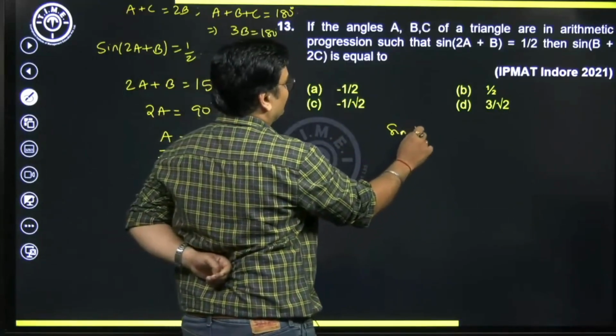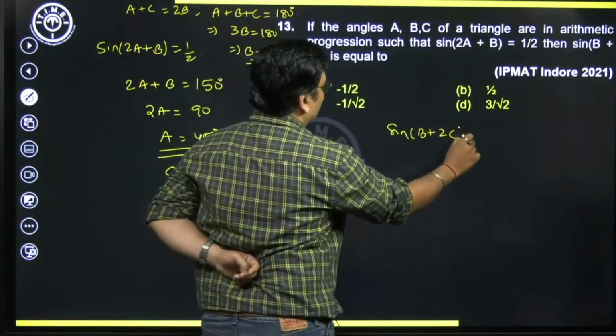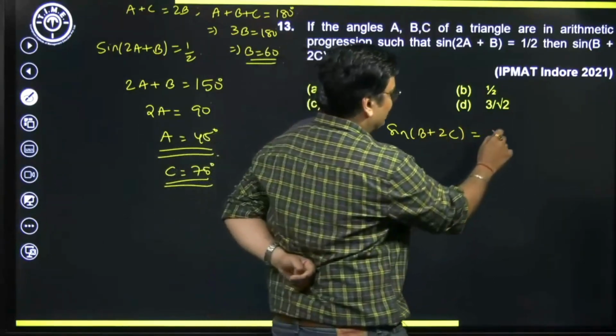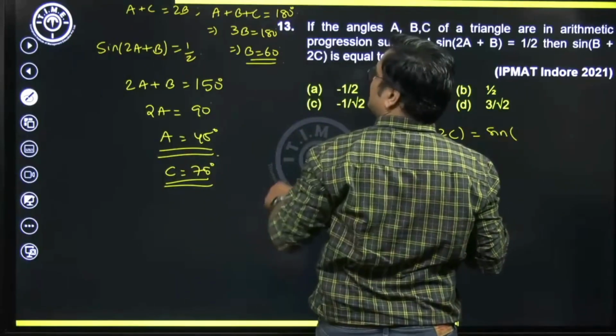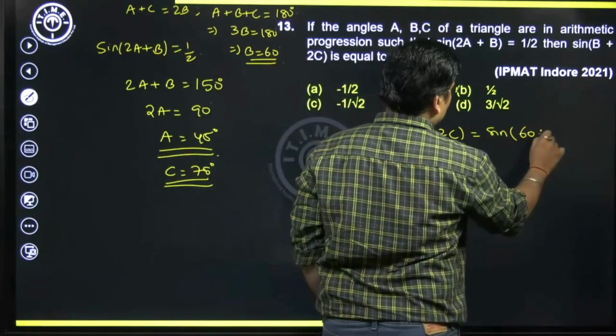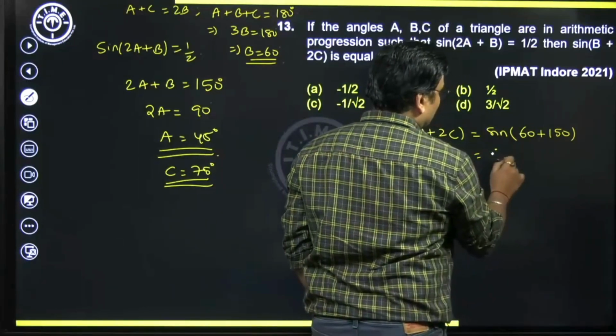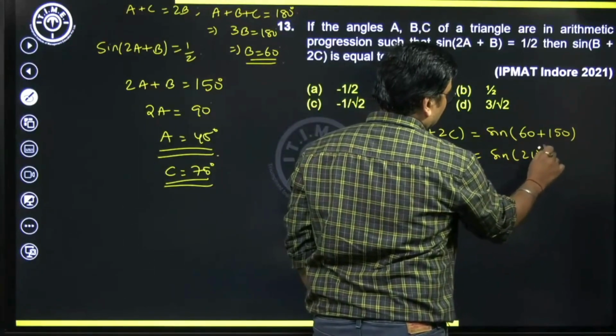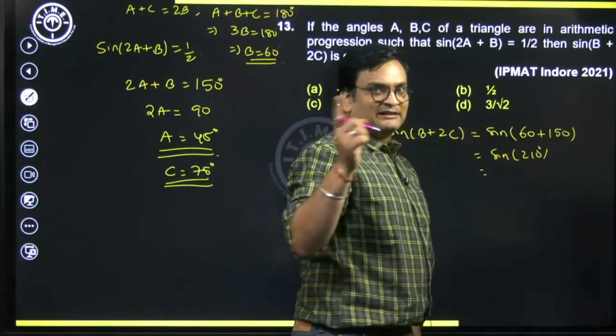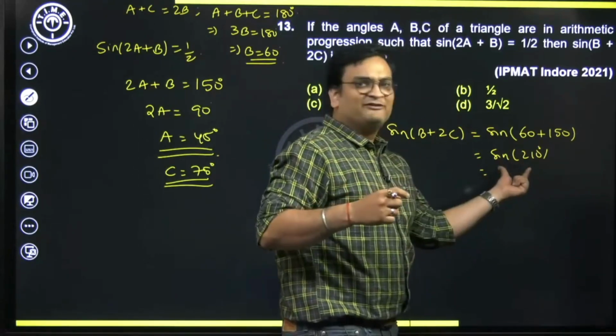He's asking us sine of B plus 2C will be how much? So can I say this will be nothing but sine of B is how much? 60 plus 2 into C is 150. So this is sine of 210 degree. And please note 210 lies in the third quadrant. In the third quadrant, sine will be negative.